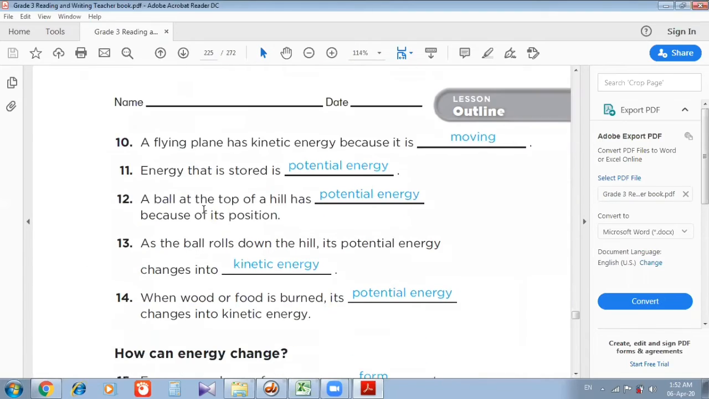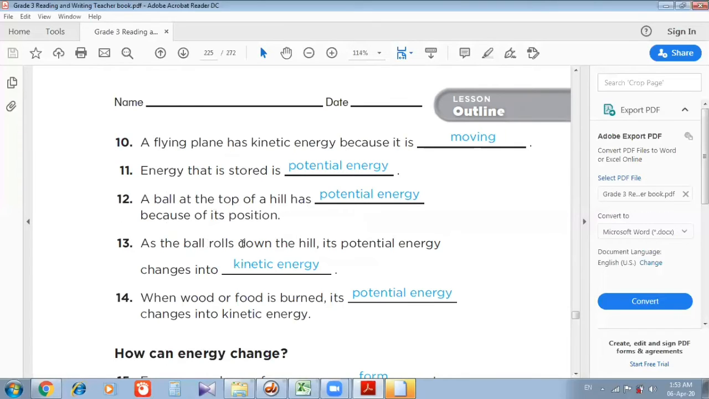Page 217. Number 10, a flying plane has kinetic energy because it is moving. 11, energy that is stored is potential energy. 12, a ball at the top of a hill has potential energy because of its position.